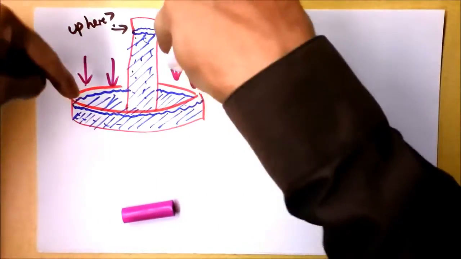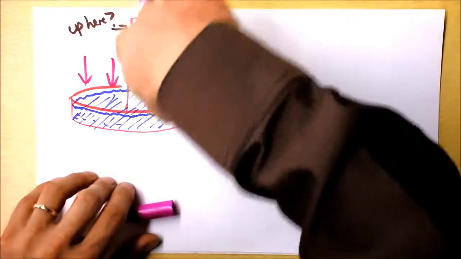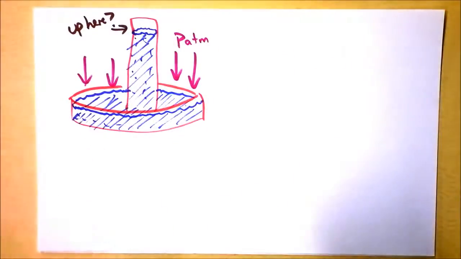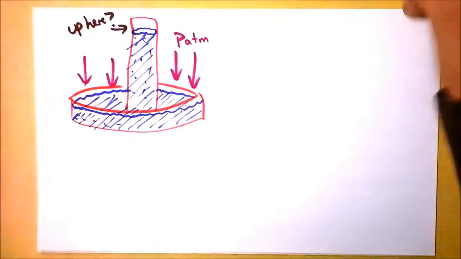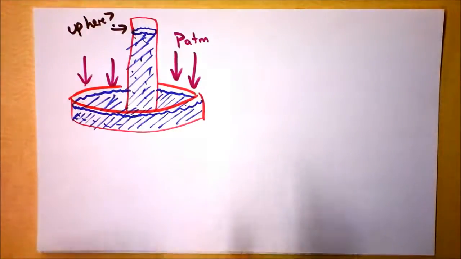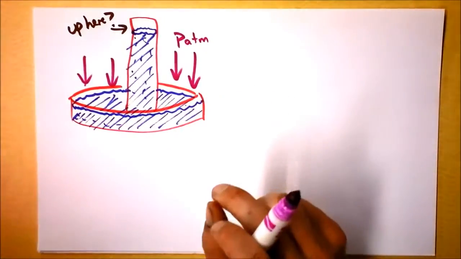The atmosphere is pushing down on this surface out here, which prevents this fluid from spilling out of the bowl. If you took this into space, the mercury would all float out. But the fact is, the atmosphere is causing it not to be there.